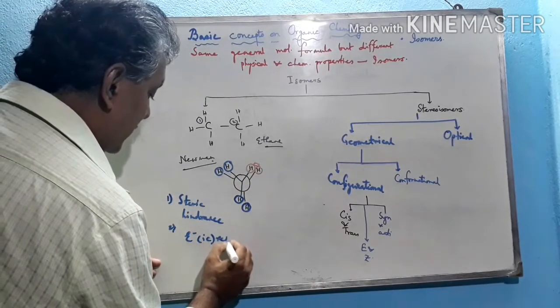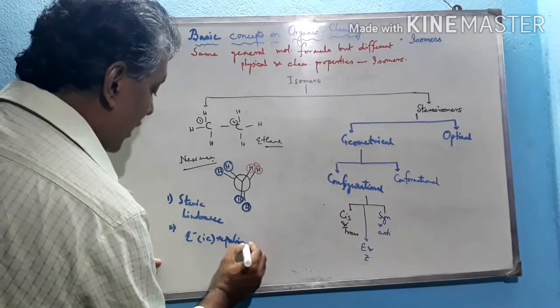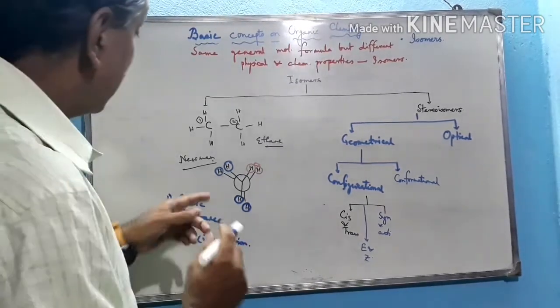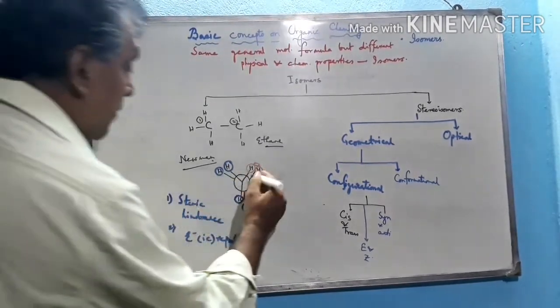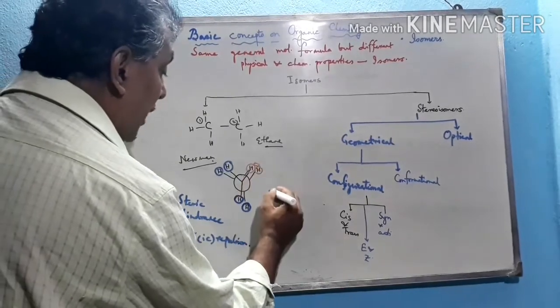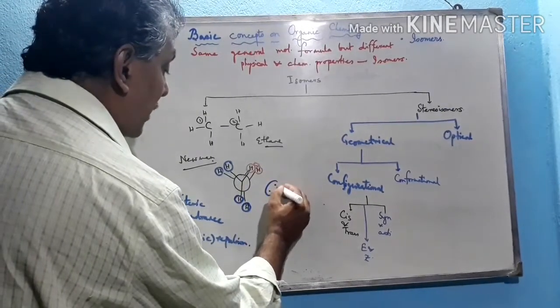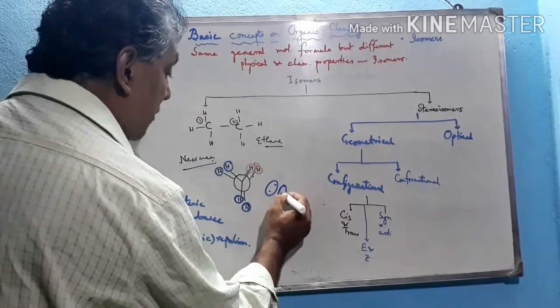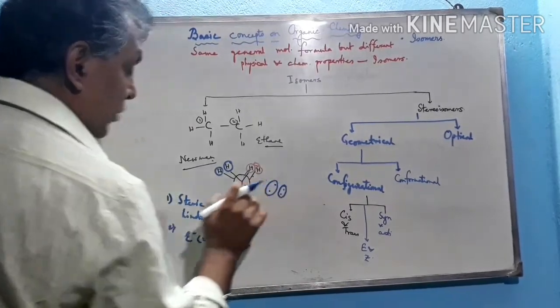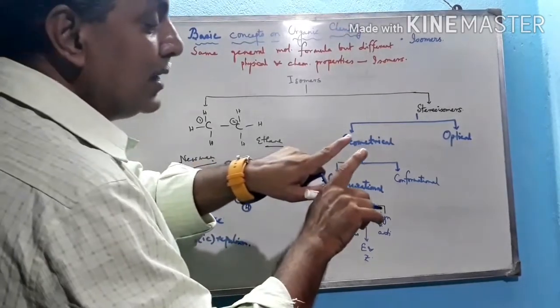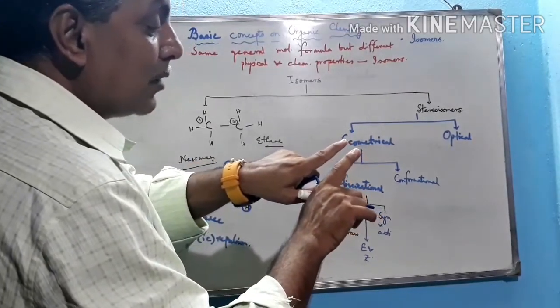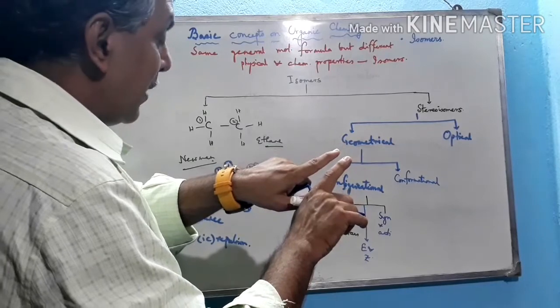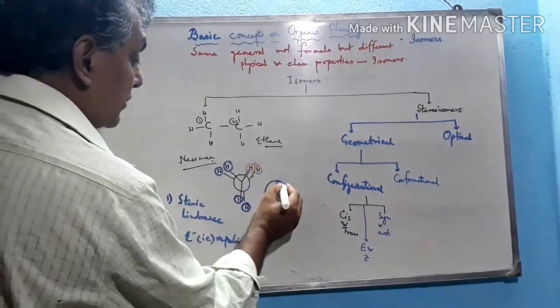See this electronic repulsion, how does it occur? This is a sigma bond, which means it contains a pair of electrons, and the backside bond is also a sigma bond, which also contains a pair of electrons. So when these two electron pairs come over each other, they repel because they are close to each other.